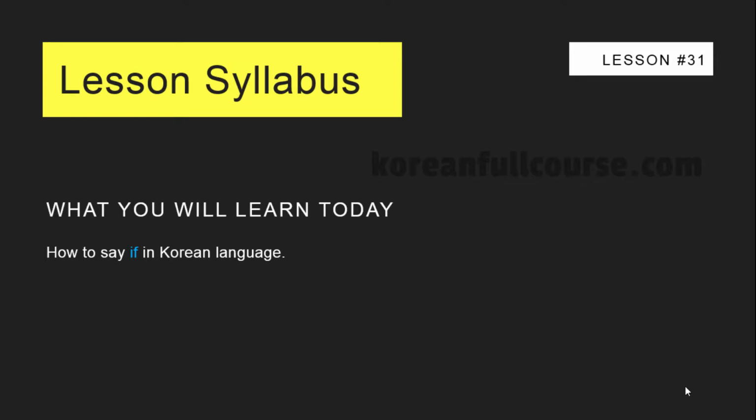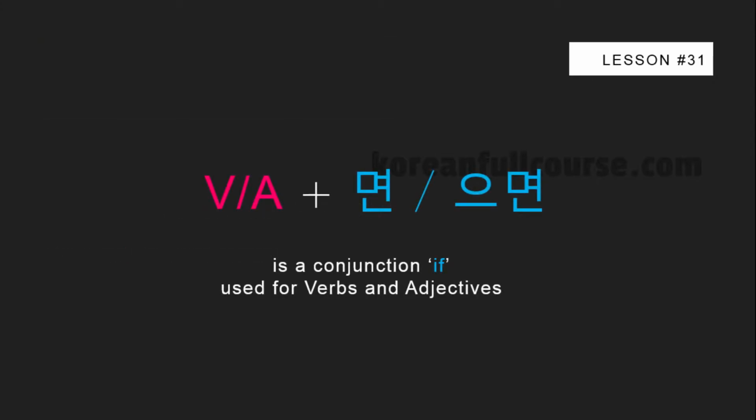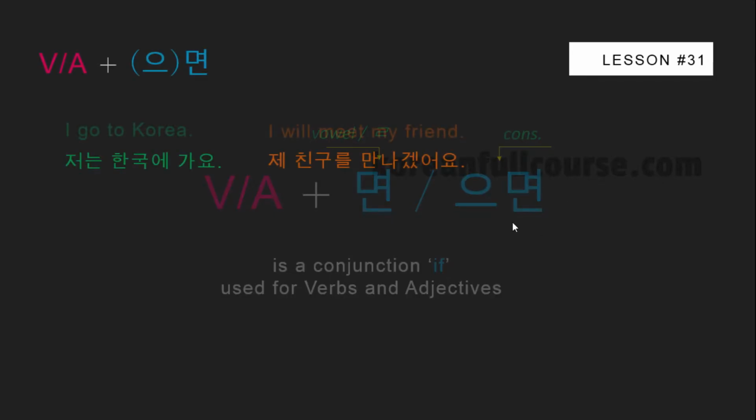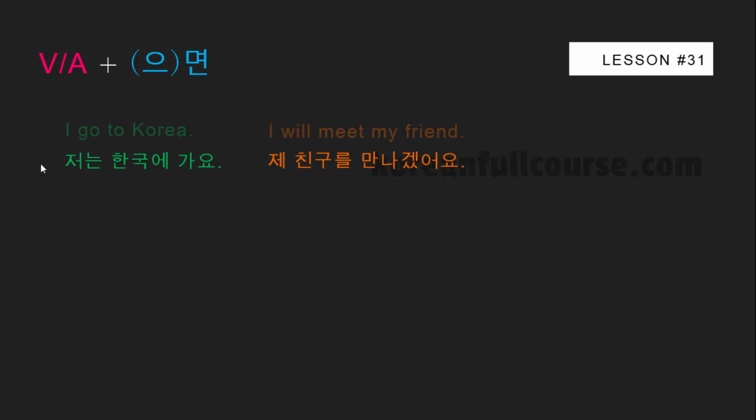Hello, welcome back. Today you will learn how to use a conditional conjunction, if. To make conditional sentences in the Korean language, you can use the grammatical construction 면, 으면. It is used for verbs and adjectives. If a verb or an adjective stem ends with a vowel or ㄹ, use 면, and if it ends with a consonant, use 으면.